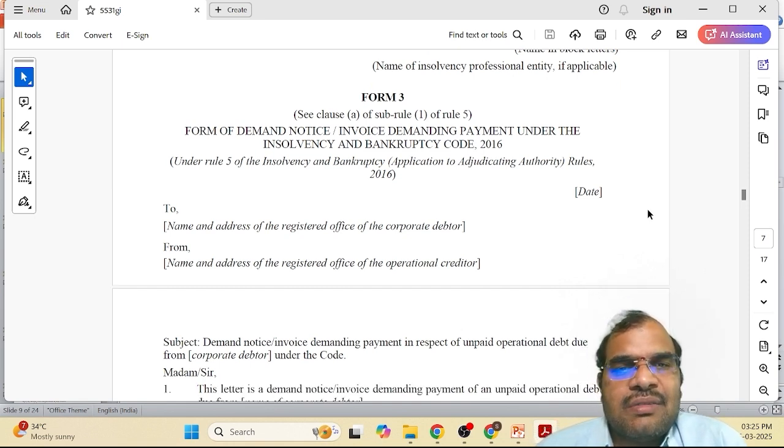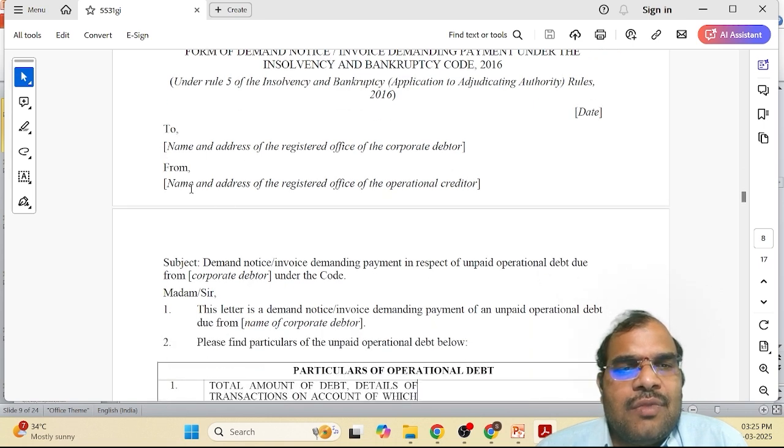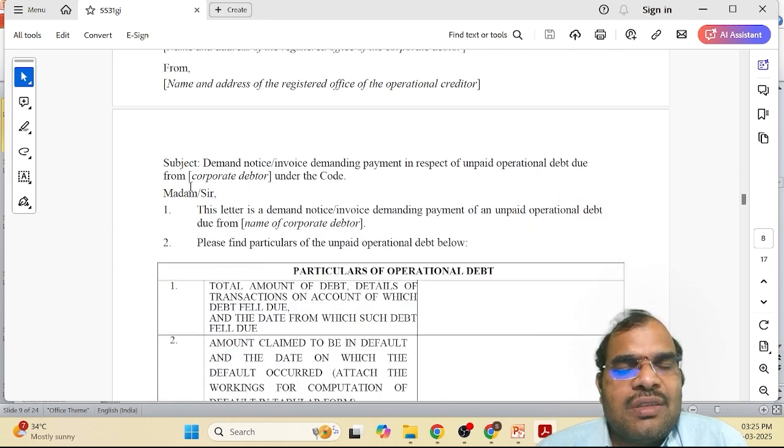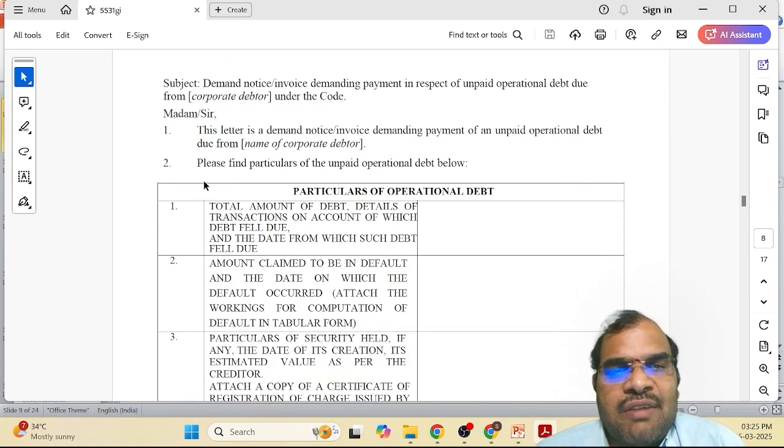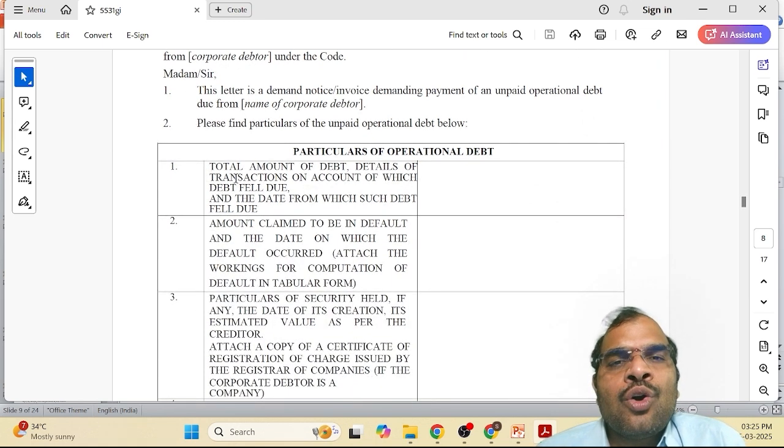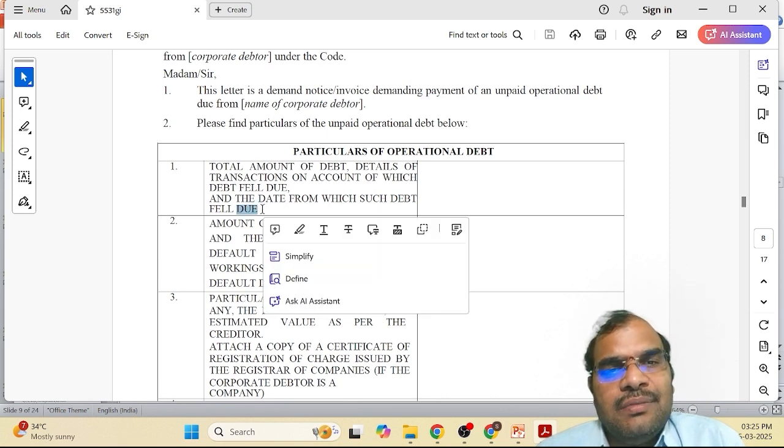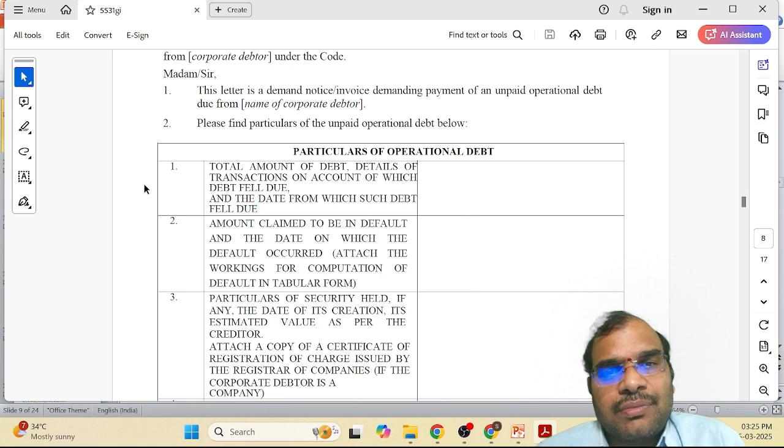So what we are asking here: the date will be there, then the address, then the name, from whom you are, from address and to address. These are all the particulars of the operational debtor. Total amount of debt, details of transaction on account of which debt fell due, and the date from which such debt fell due. So when it is due, what are the details of the transaction?